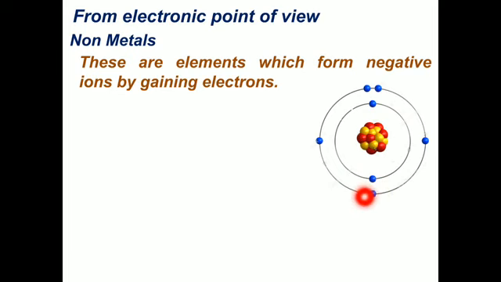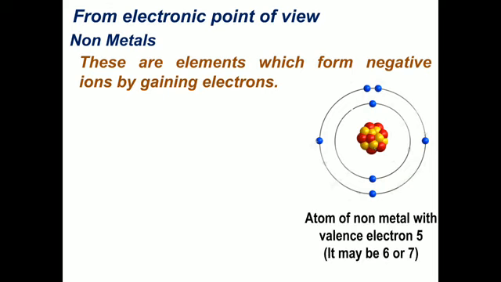Now here you can see in the valence shell, how many valence electrons are present? 1, 2, 3, 4, 5. So non-metals generally have either 5 electrons in the valence shell, or it may be 6, or it may be 7. Remember this thing, in non-metals the valence electrons can be 5, 6 or 7, but here I have taken the example in which 5 valence electrons are present.